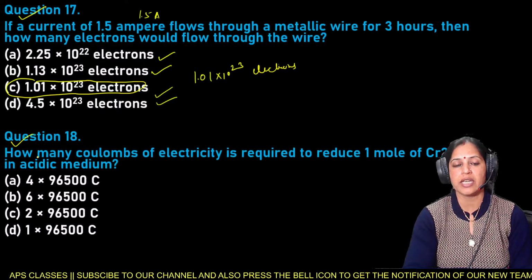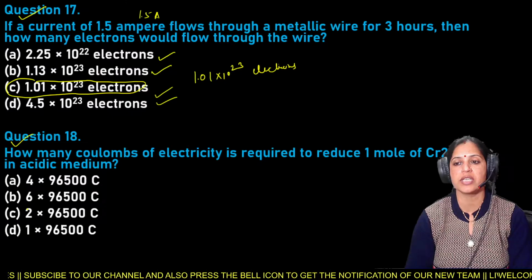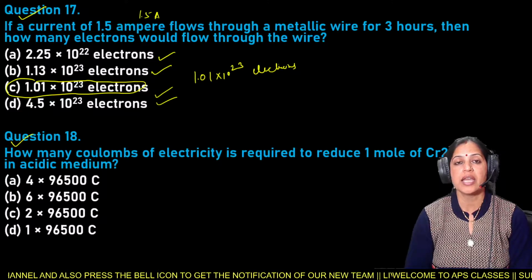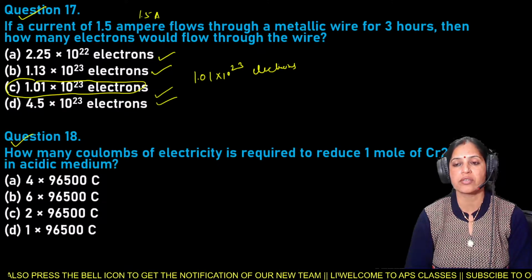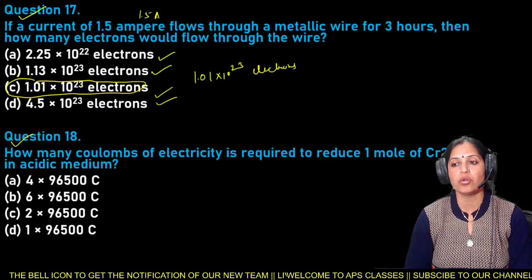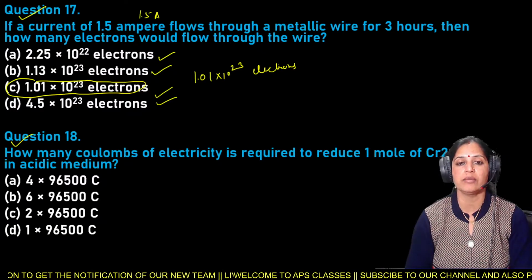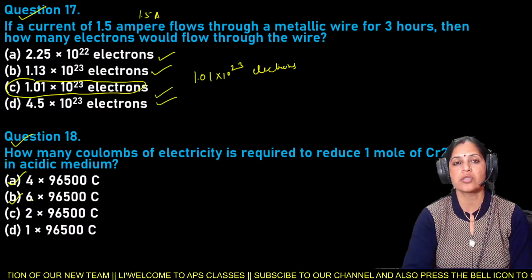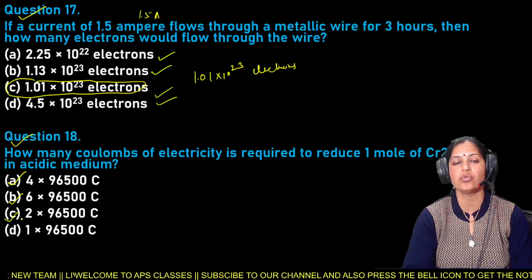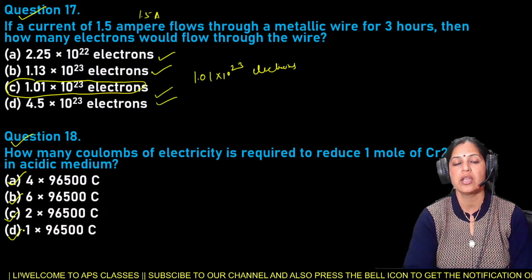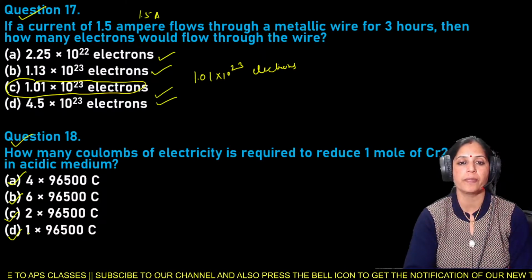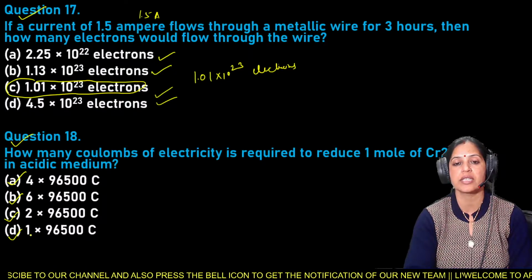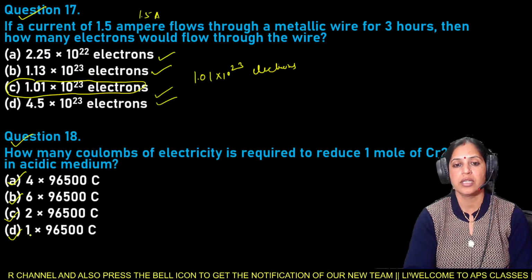Next is question number 18. How many coulombs of electricity are required to reduce 1 mole of Cr2O7²⁻ in acidic medium? Options are A, 4 × 96,500 coulomb; B, 6 × 96,500 coulomb; C, 2 × 96,500 coulomb; and D, 1 × 96,500 coulomb. It is question number 18.